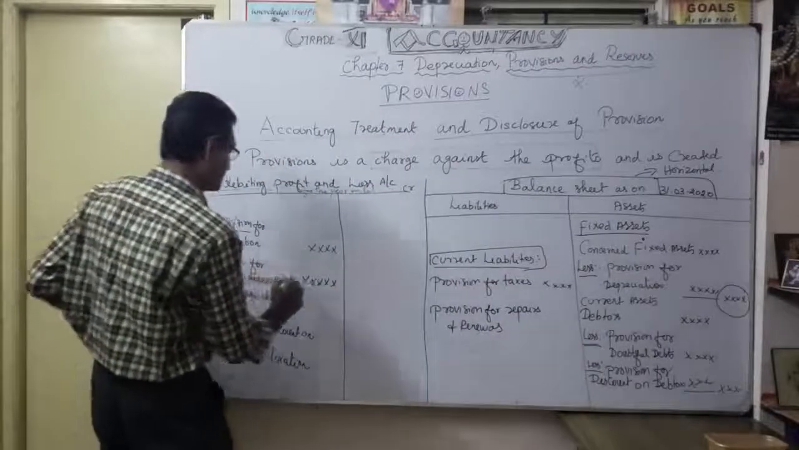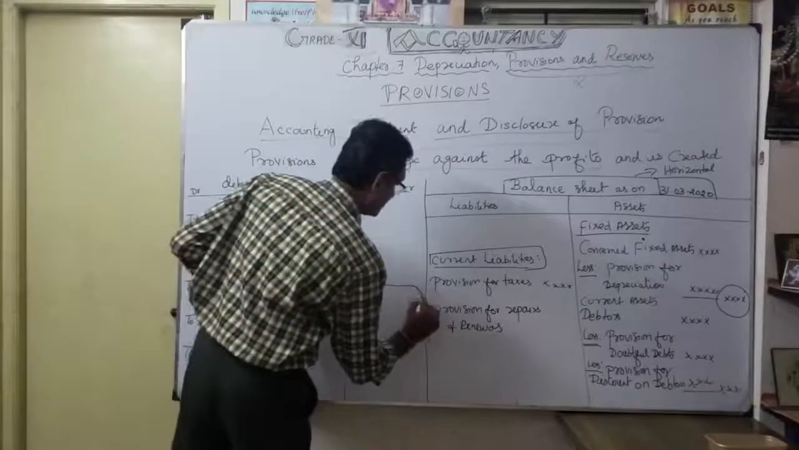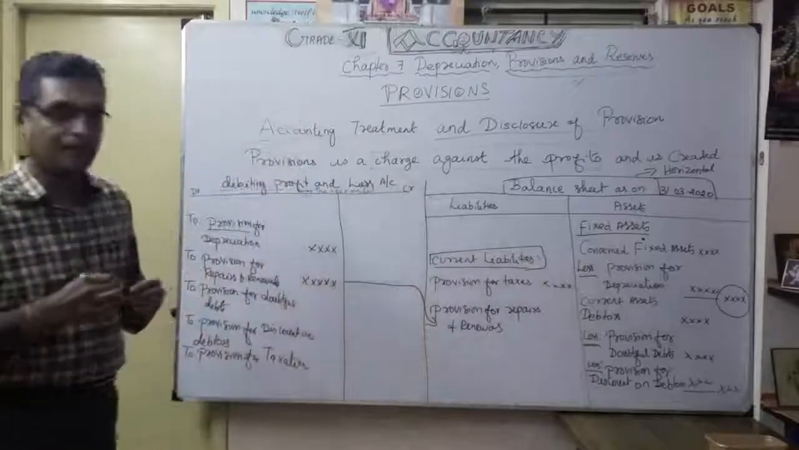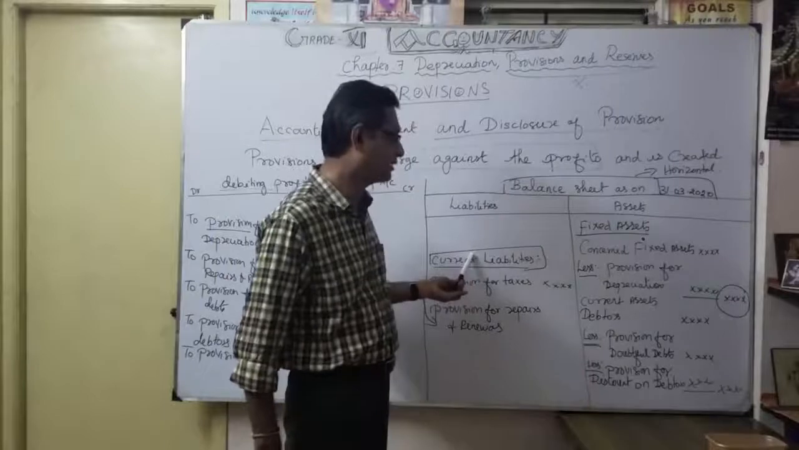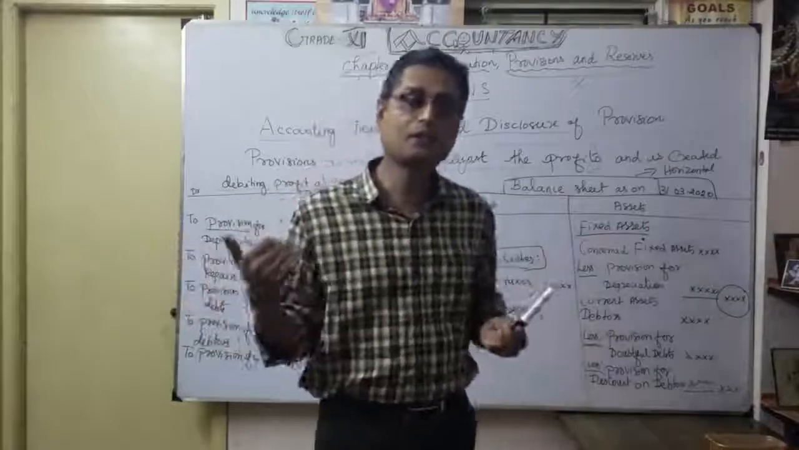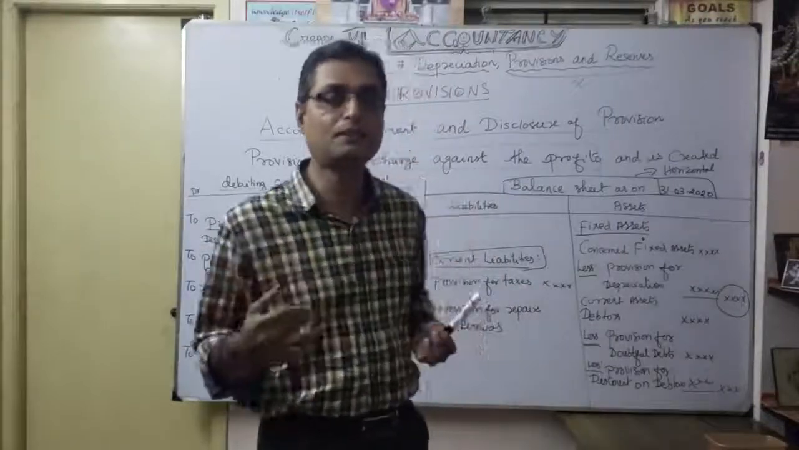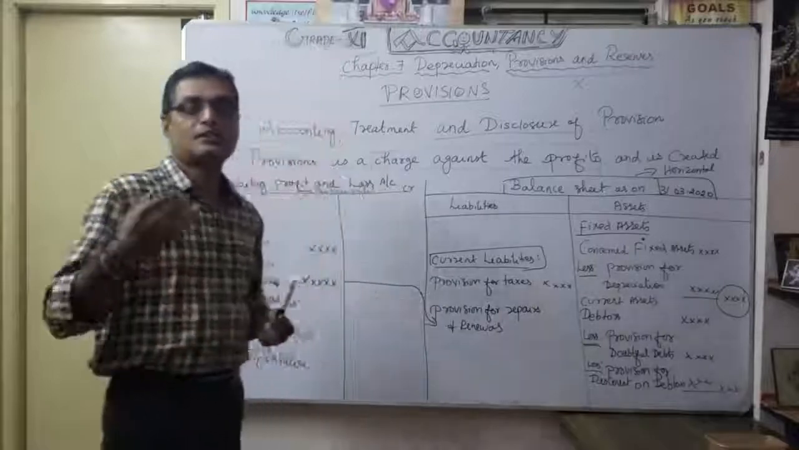See, repairs and renewals, here I am going to show directly. Correct? Under which head? Liabilities. Under the current liabilities. What is current liabilities? You go for the accounting term. You can see, the current liabilities are those you want to settle within the year.